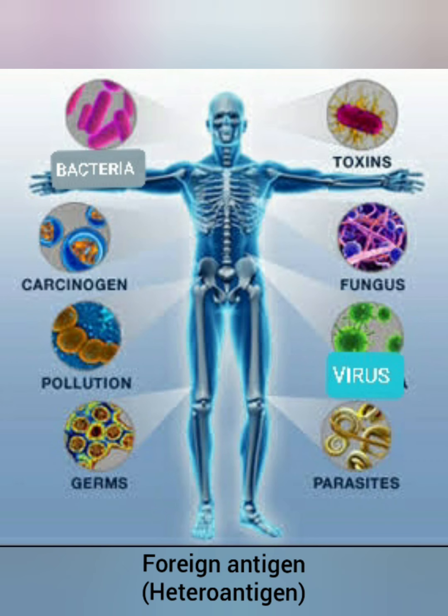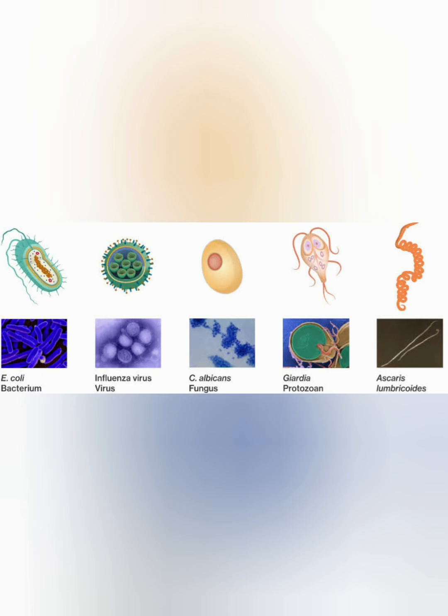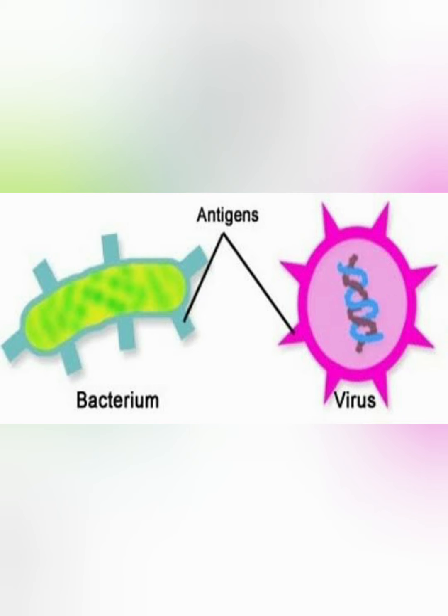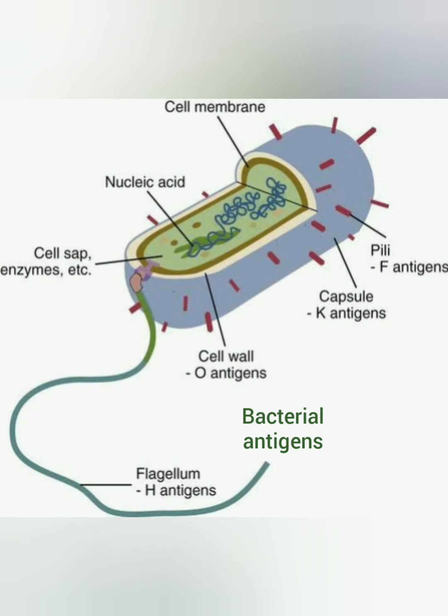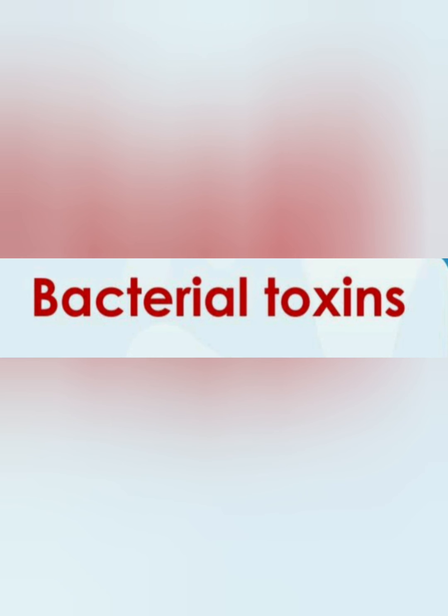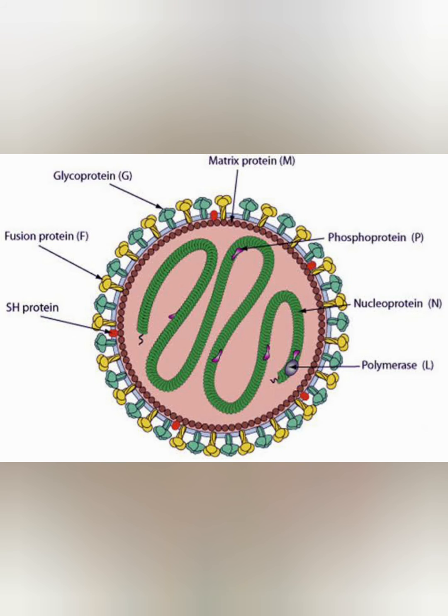The term foreign refers to a stranger, that is, the ones which are not familiar. These foreign antigens come from various sources. One of these sources is microbes like bacteria, viruses, fungi, protozoa. The whole microorganisms or a part of it may act as antigens. Parts of the microbes like pili, fimbriae, capsules may also act as antigens. In addition to these, bacterial toxins and viral surface proteins can serve as antigens.